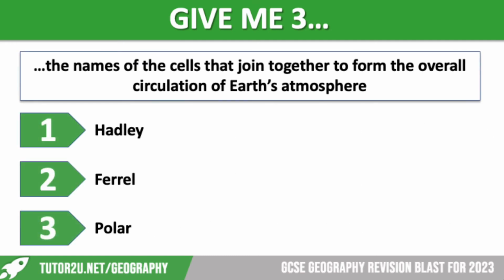So we have the Hadley cell, we have the Ferrel cell, and we have the polar cell. So the Hadley cell is the one that happens sort of around the equator. In that region there, it's responsible for lots of tropical storms. The Ferrel cell is in the higher latitudes, actually where we're located, and the polar cell is right at the top and the bottom, so sort of around Antarctica, obviously in the Arctic regions there, okay, and responsible for really cold weather.